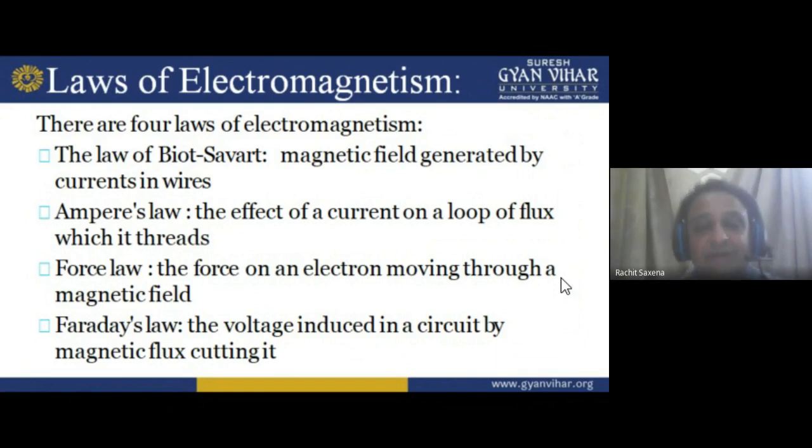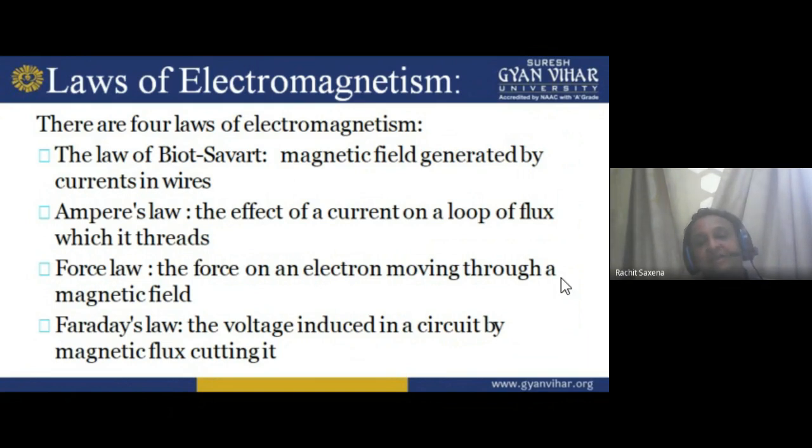First law is the Biot-Savart law. This law was stated by the physicists Biot and Savart.